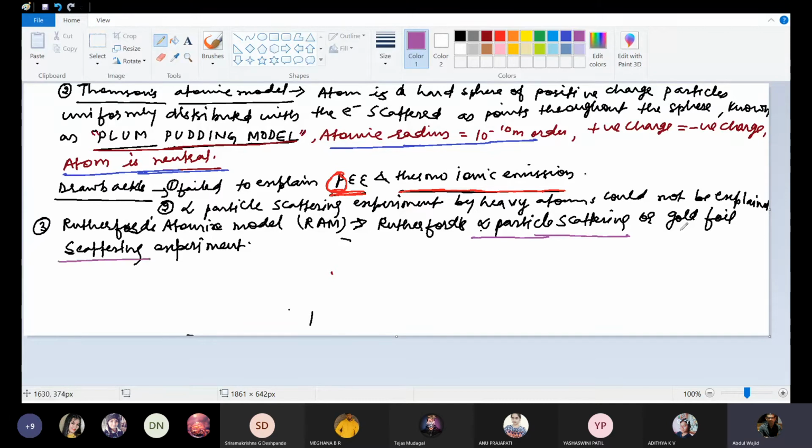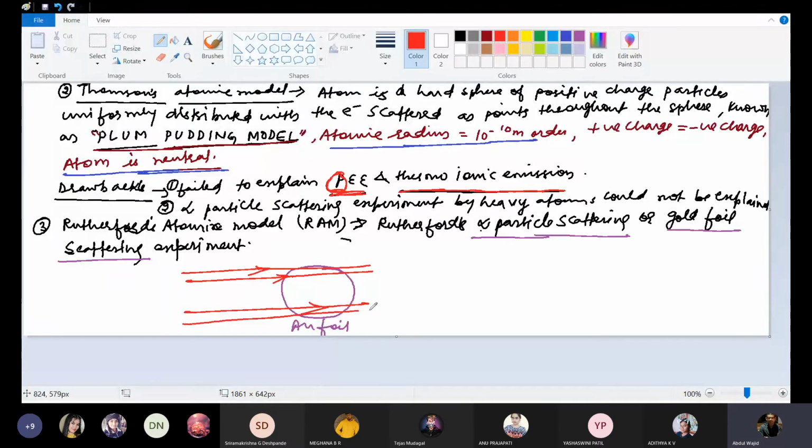What is this gold foil or alpha particle scattering experiment? I'll take only one atom, but in books they have taken many atoms. To avoid congestion and maintain clarity, I'll be using only one gold atom. This is an Au foil. If we pass alpha rays through this gold foil, what are alpha rays? Helium nuclei, that is He-4 2+.